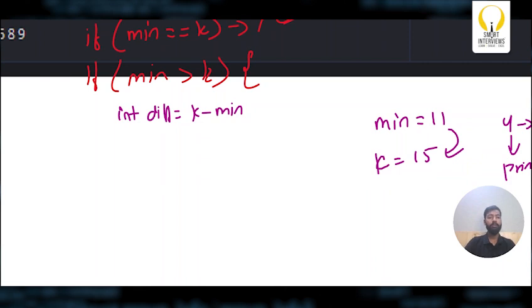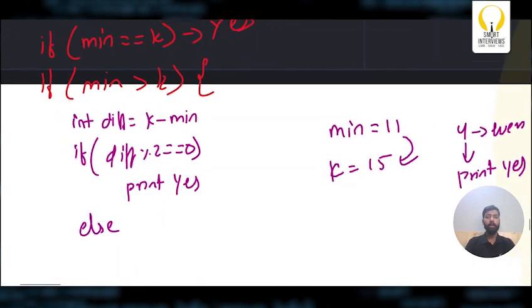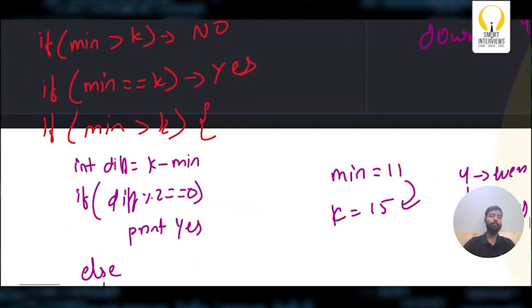Now one case would be if the difference is even, so that means I can definitely convert this A to B in exactly K moves. So I'll simply print yes. Now the other case, what if the difference is odd? So what should I do? Now if my difference is odd, it is a case where we get stuck.